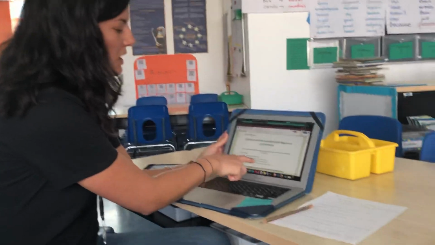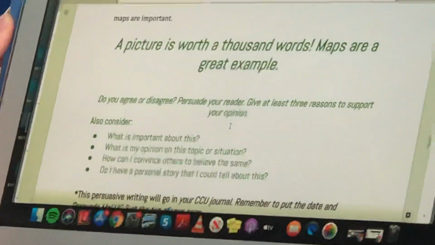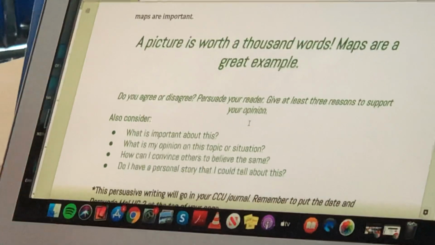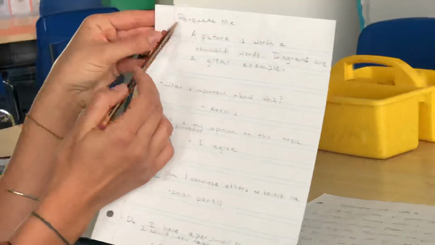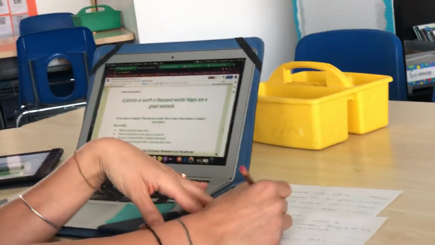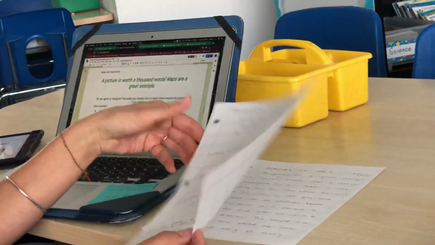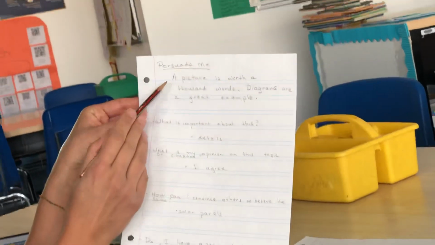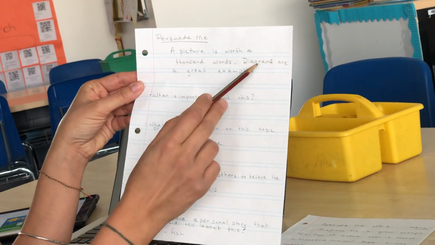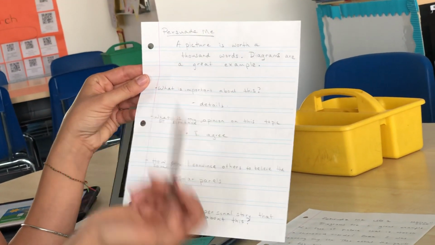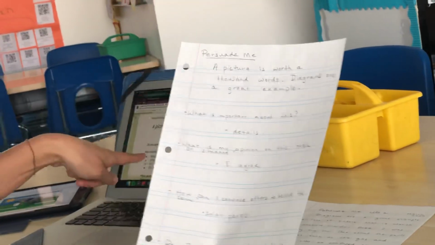It says, what is my opinion on this topic or situation? Because these questions are helping me, I wrote them down on this piece of paper. I wrote, persuade me. That's my title. I should have put it on the first line. I regret that mistake. I wrote the question prompt. A picture is worth 1,000 words. Diagrams are a great example. Then I wrote the questions from here.